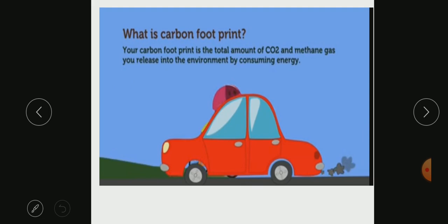Similarly, if you want to calculate your carbon footprint, it is the total amount of CO2 and methane gas. In general, you can say it is the amount of greenhouse gases which one individual is producing into the environment by consuming energy.